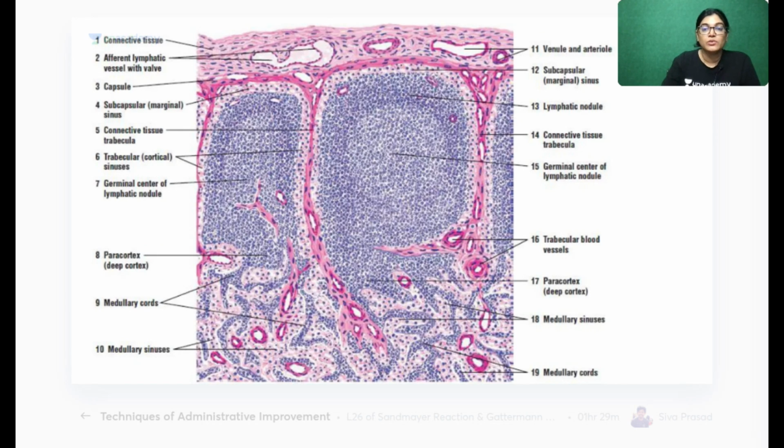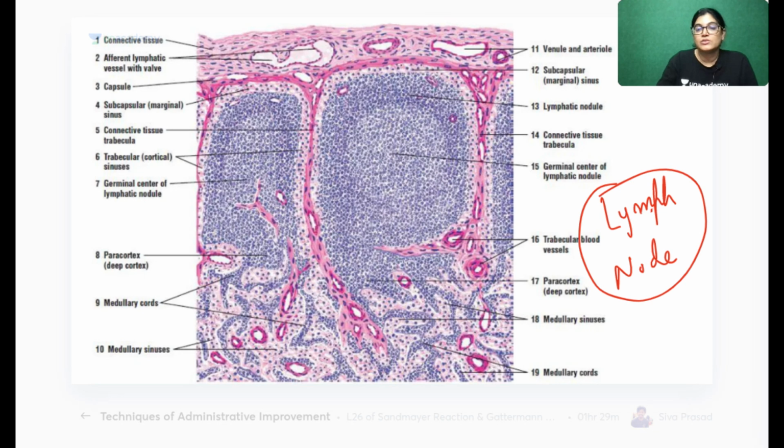Now, my dear aspirants, I would like to show you these histological slides. So this is a slide of thymus. Okay, let me come up. This is the slide of lymph node. Quickly, I would like to show you the histological features of all these slides so that you will not make a mistake if it is asked in your examination.